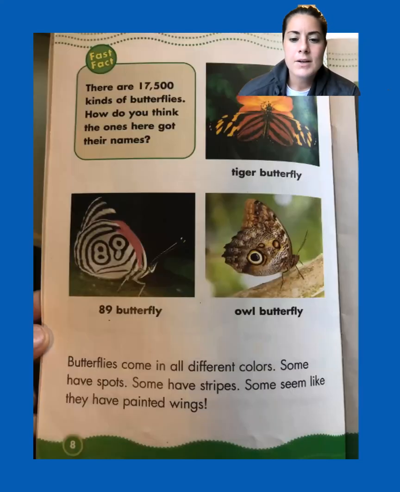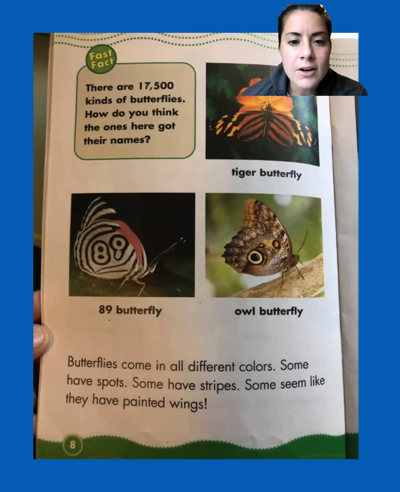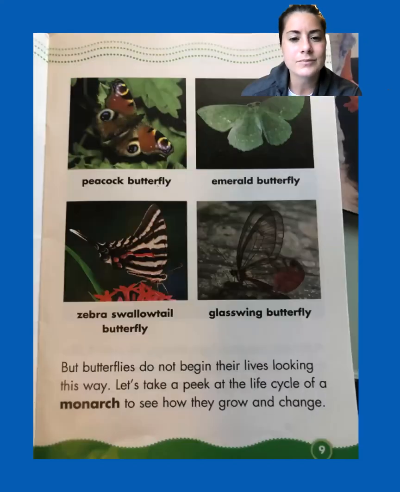Butterflies come in all different colors. Some have spots, some have stripes. Some seem like they have painted wings. There are 17,500 kinds of butterflies. Wow, that's a lot of butterflies. That looks like numbers. You see that? I've never heard of a butterfly like that, an 89 butterfly, an owl butterfly. You see that eye in there? It's pretty cool. But butterflies do not begin their lives looking this way. Let's take a peek at the life cycle of a monarch butterfly to see how they grow and change.